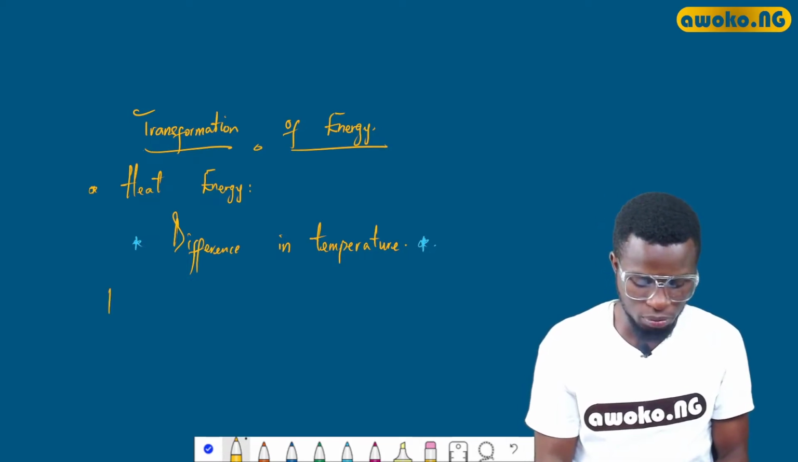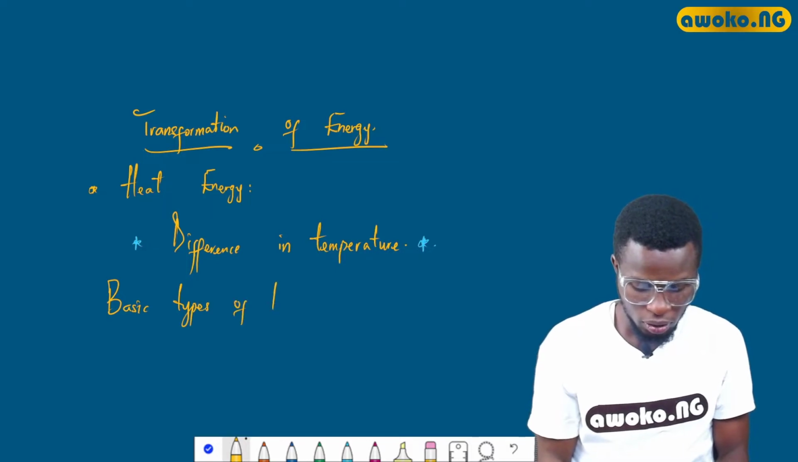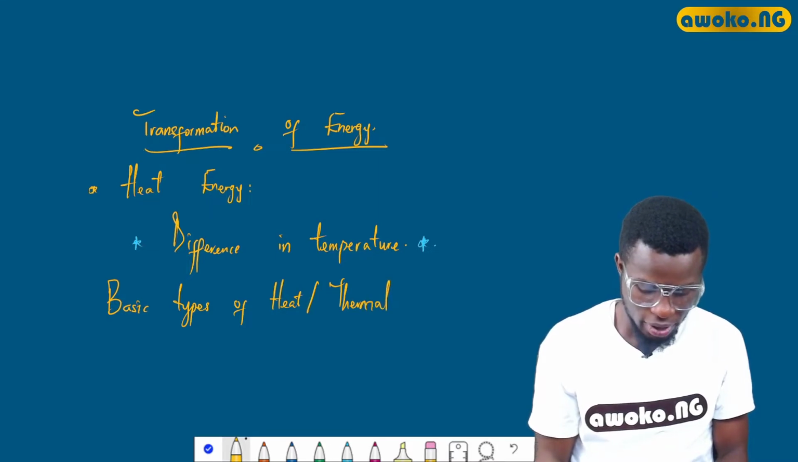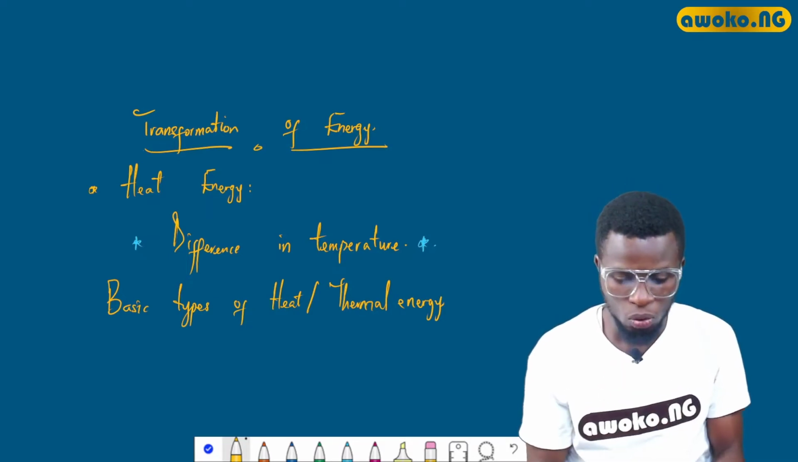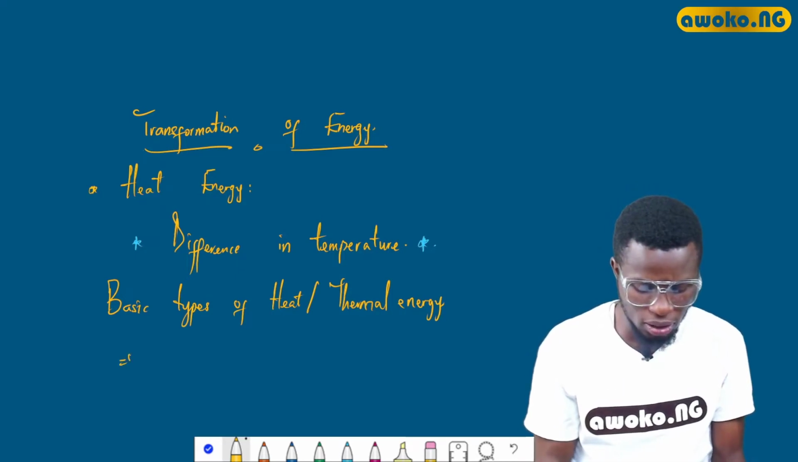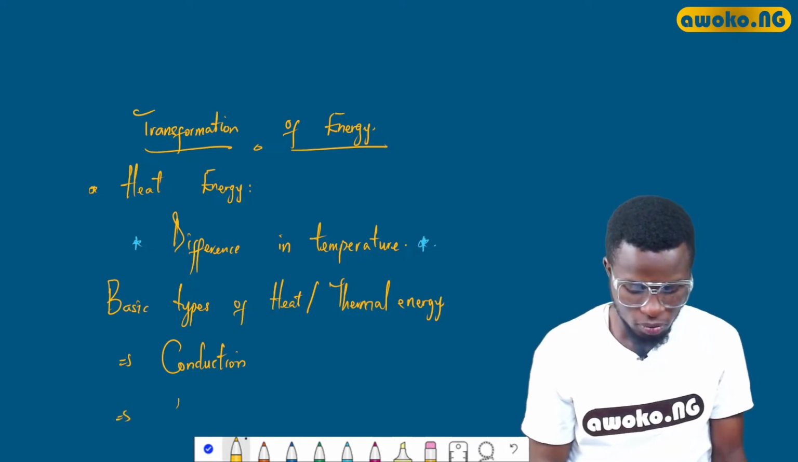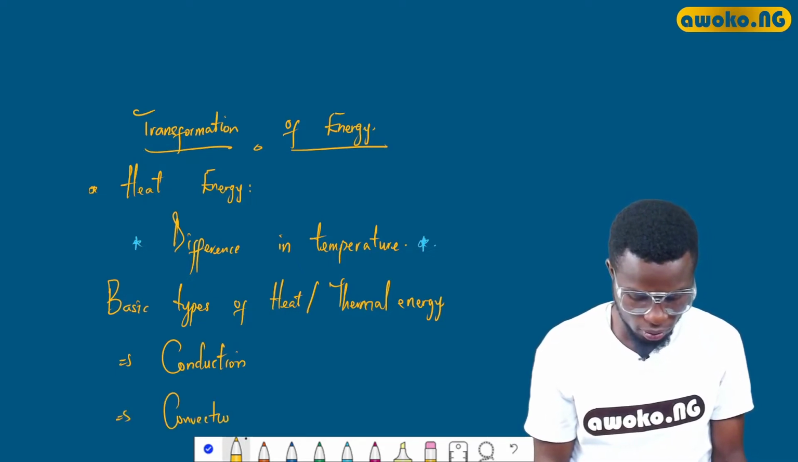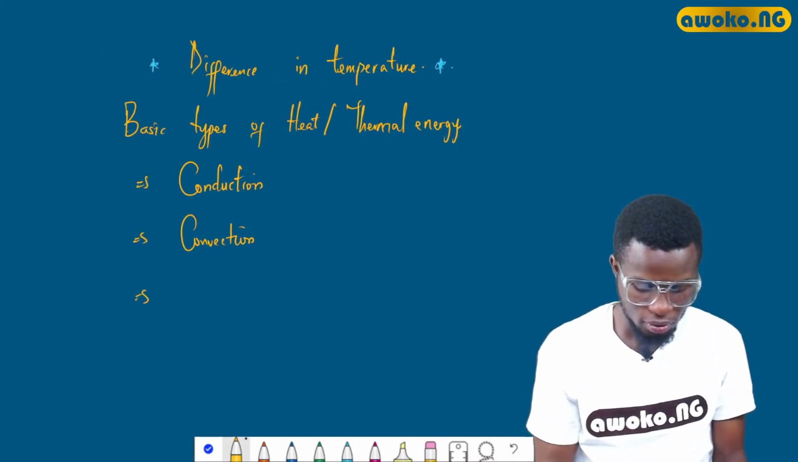Let us consider the basic types of heat or thermal energy. Sometimes you might see thermal energy or heat energy. They still mean the same thing. So what are the basic types of heat or thermal energy? The first one is conduction. The second one is convection. And the third is radiation.